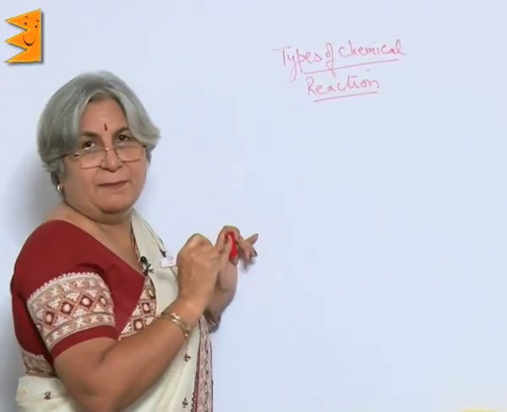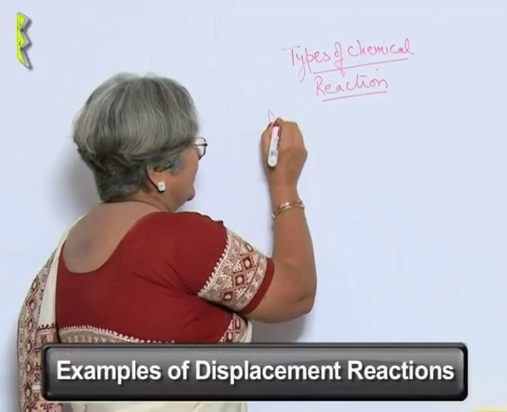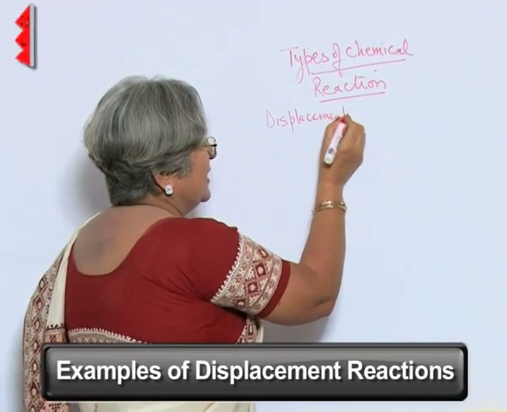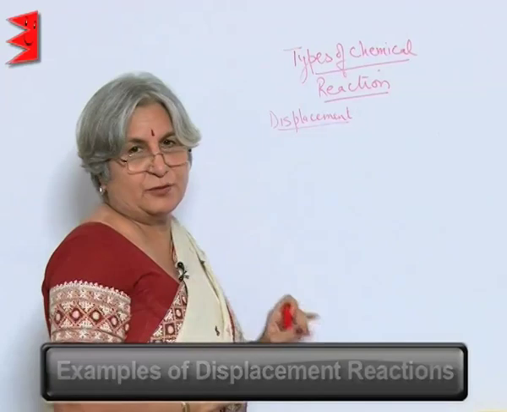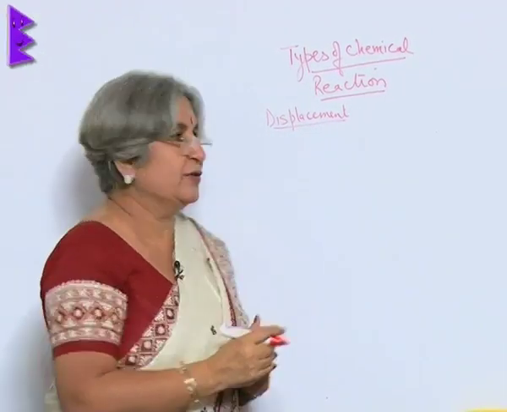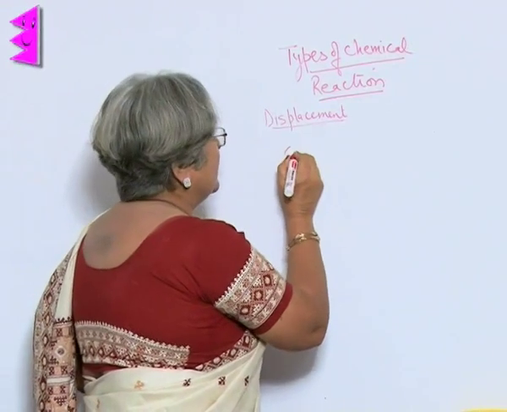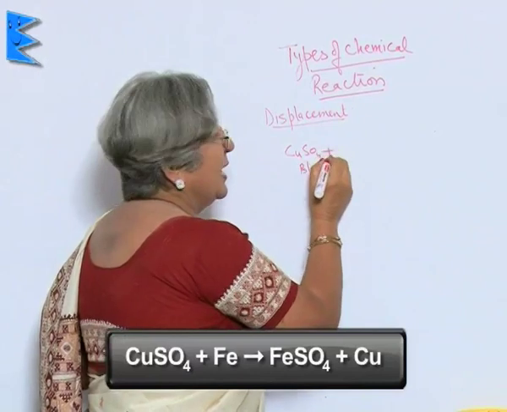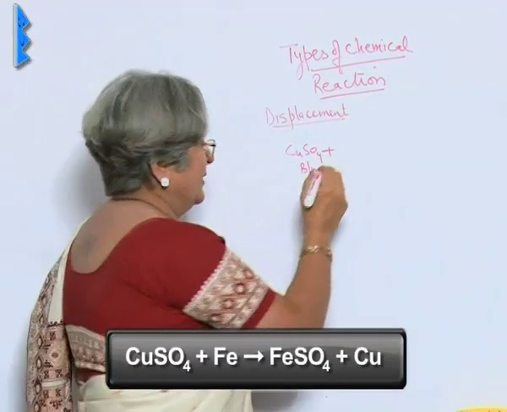There are some more examples of displacement reactions. And this can be shown with a very simple experiment like I just showed you. We take copper sulfate solution. Copper sulfate is blue in color as you saw, and then we put iron nails in it.